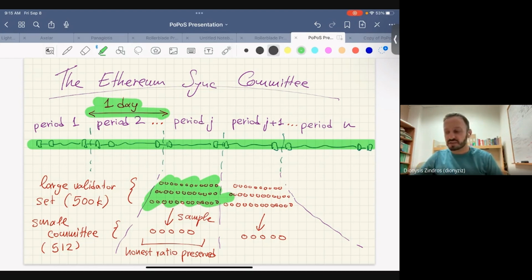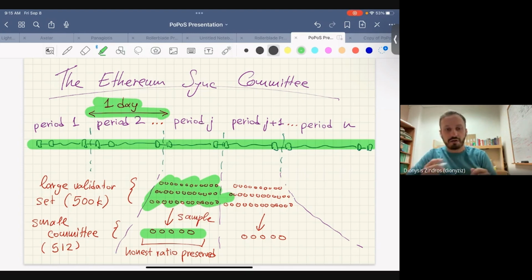But what they do in the Sync Committee is they take this 500K validator set for each period, and then they do a subsampling of this committee down to 512 validators. So it's a bunch of people, but much, much smaller than the whole 500K set. And if you have honest majority in the underlying set of 500K people and you sample 512 of them, then this honest majority ratio will be preserved as long as the sampling is uniformly at random and cannot be predicted by the adversary, right?